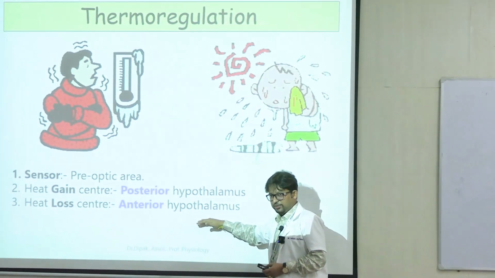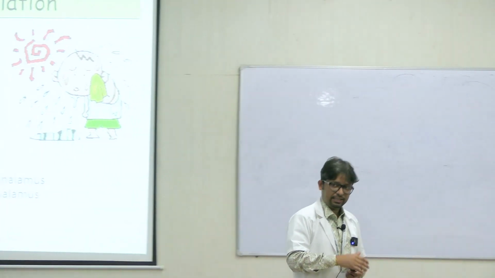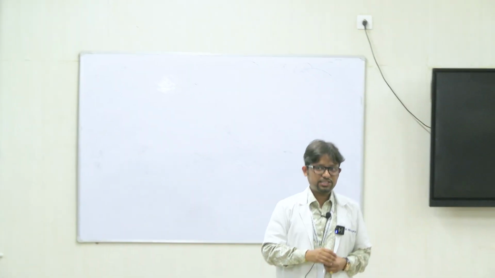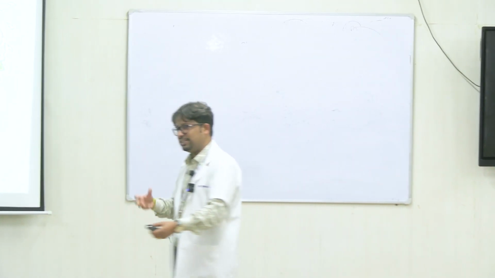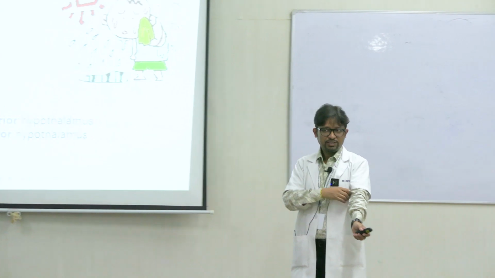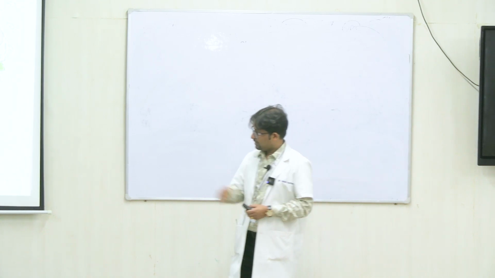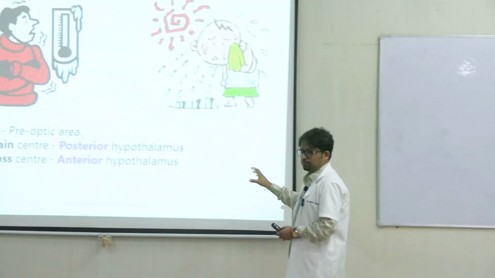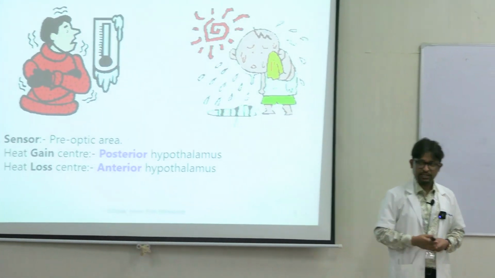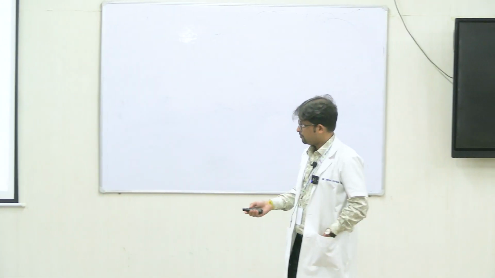Anterior hypothalamus, if it is activated, it will produce effector responses concerned with heat loss, like vasodilation. So vasodilation ensures heat from the core of the body is lost to the peripheries. So as the blood goes from the core to the peripheries, it carries away heat in the form of convection currents, from which heat is given out in the form of radiation. It also increases the activity of the sweat glands. So more about the process of thermoregulation will be taken up in a separate class. There is a competency on this, so it will be taken up later in detail.